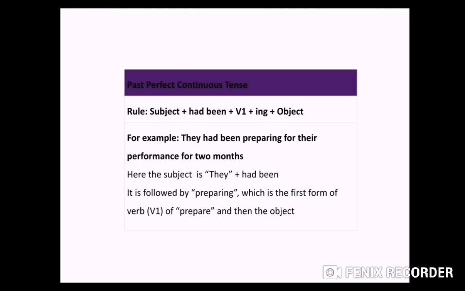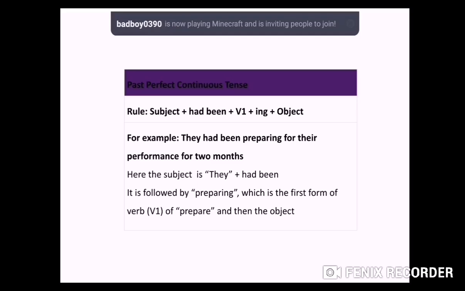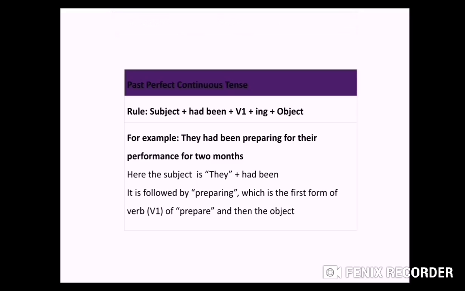Next we have past perfect continuous tense. So again continuous has come, so you have to remember that you will use verb first form plus ing, because perfect is there, so had been will come there. So let's see the rule. Subject plus had is for perfect, been plus V1, means first form of verb plus ing.